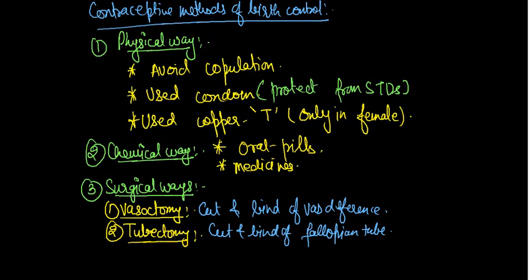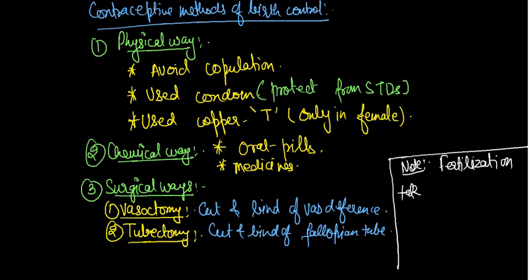One more point you have to remember, an important question: fertilization takes place in the fallopian tube. Always remember.